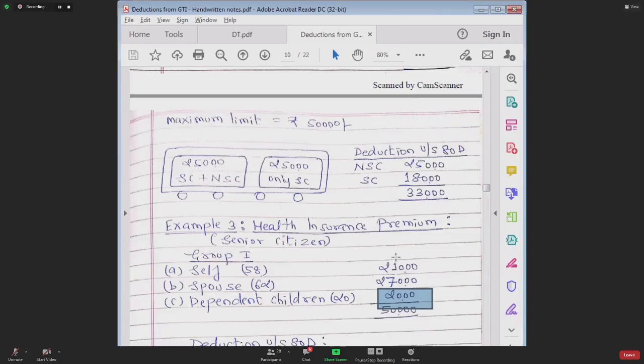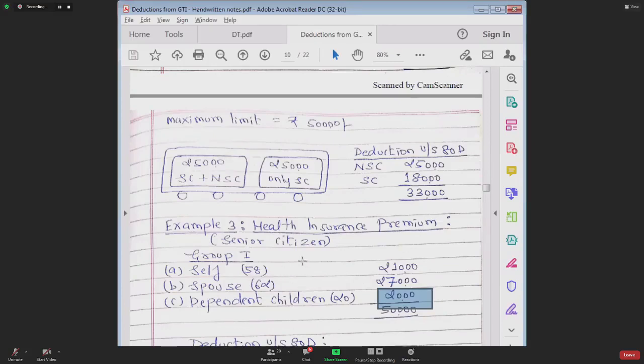After claiming deduction of 23,000 in general bogie, what is the unexhausted limit? Yes, out of 25,000, 23,000 is the exhausted limit. What remains unexhausted is 2,000.